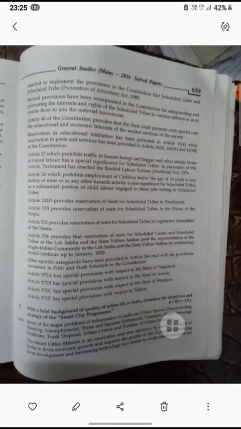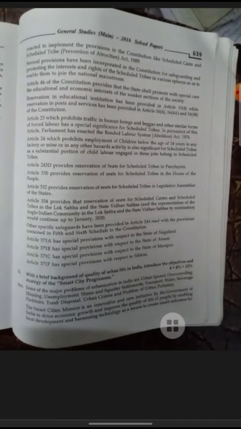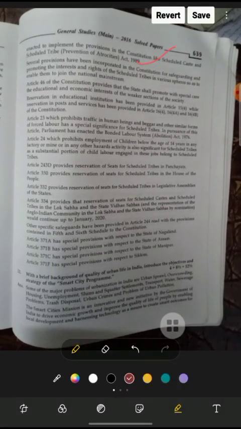It was enacted to implement the provisions of the Constitution, like the Scheduled Castes and Scheduled Tribes (Prevention of Atrocities) Act, 1989. This was one of the provisions provided to safeguard the scheduled castes and scheduled tribes, as well as several other provisions incorporated in the Constitution for safeguarding and promoting the interests and rights of the scheduled tribes in various spheres, so as to enable them to join the national mainstream.